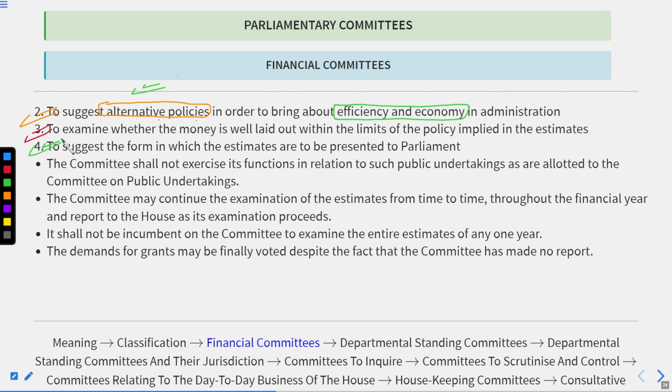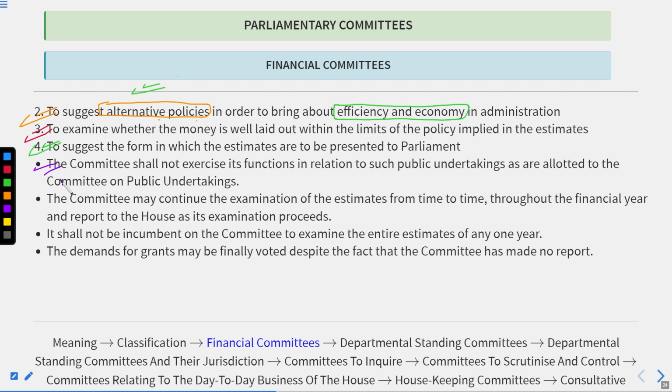One form is the given form, and second is the suggested form, which could be employed while presenting the budget other than the form that is already included in the budget.